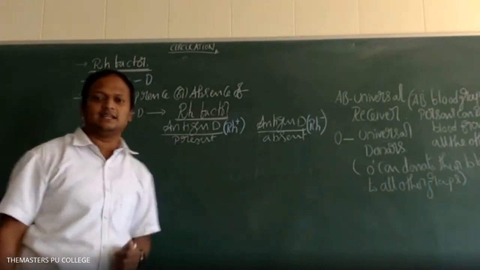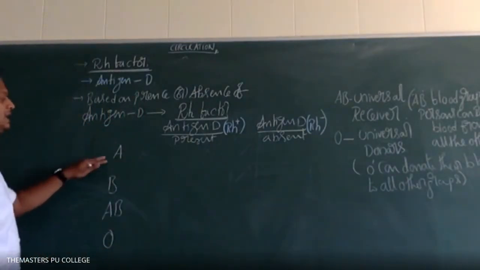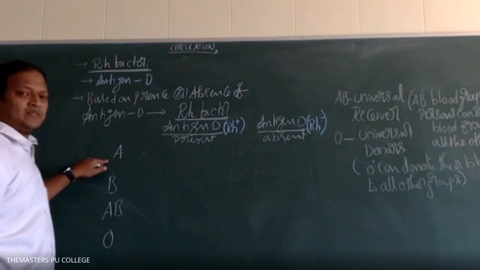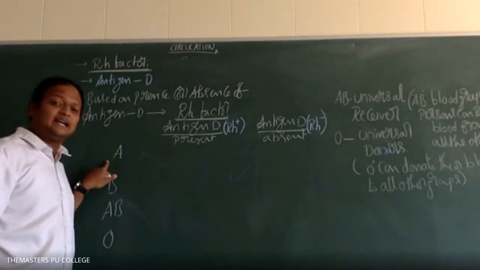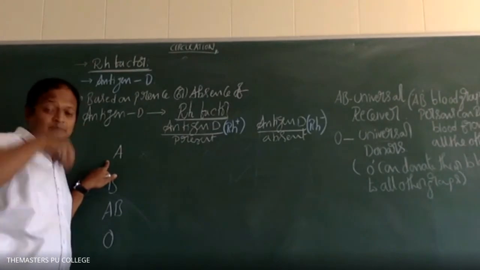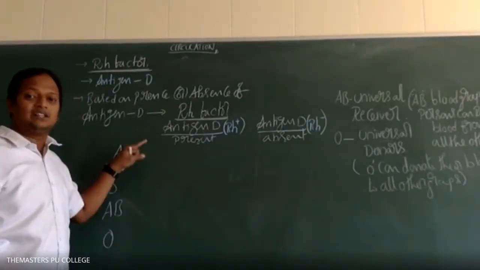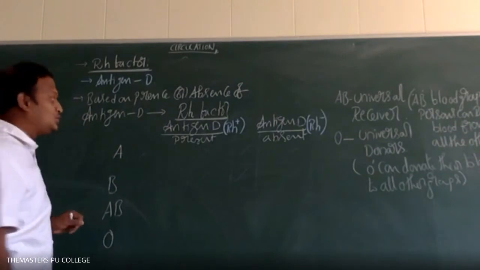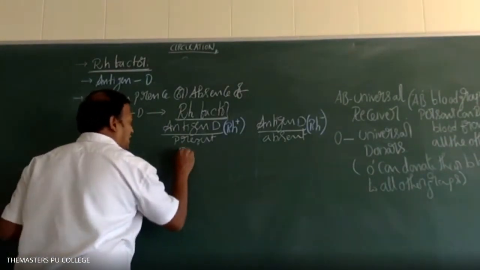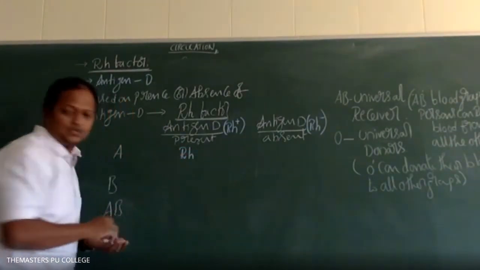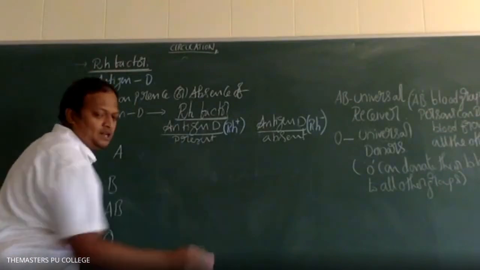Is it clear until this? Now, A blood group persons have which antigen, students, on the surface of RBC? Antigen A. Along with antigen A, they have antigen D also on the surface of RBC. So those persons are called RH positive. RH positive means A positive.